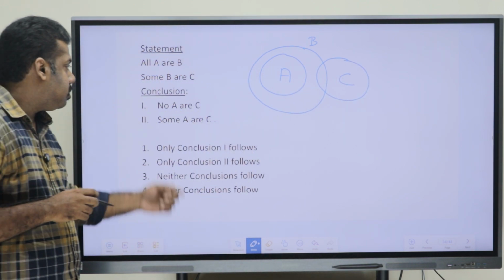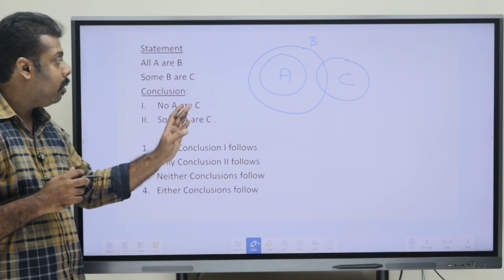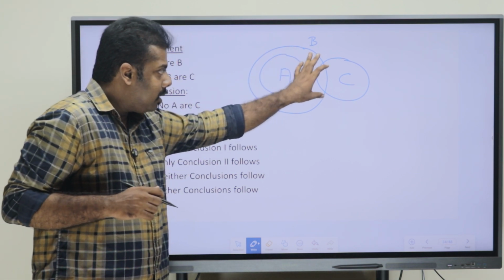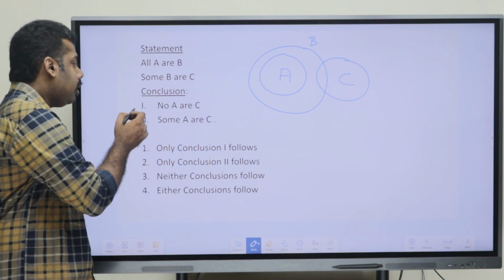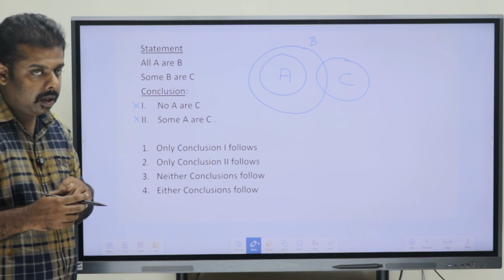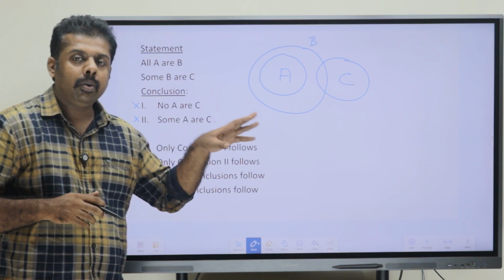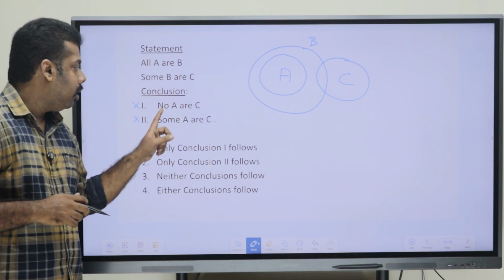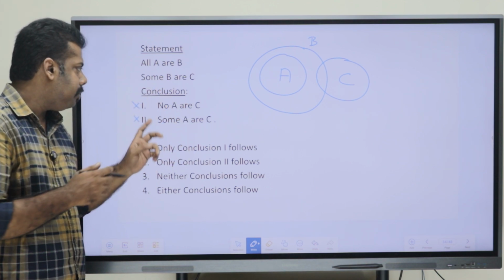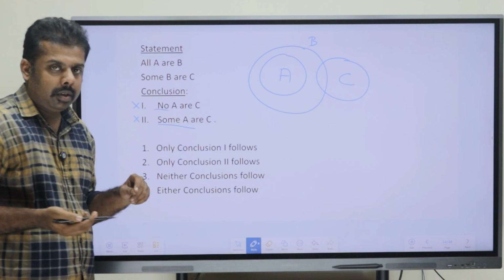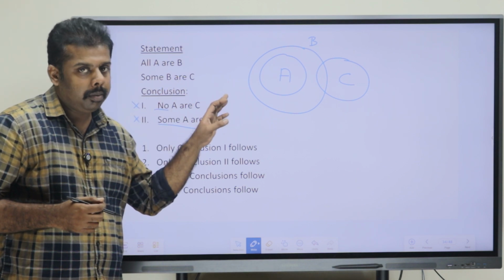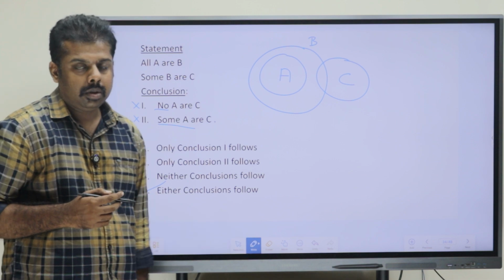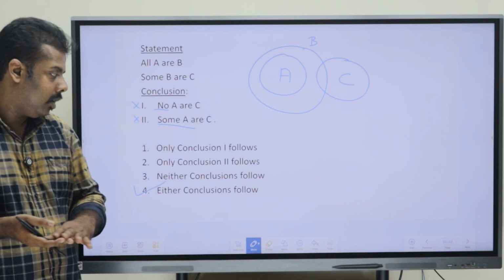Now just looking through the conclusions here. First says that no A are C. That means A and C don't have a connection. But as we can see, A and C are not connected directly, so any definite conclusion will be wrong here. So both are wrong. What we can now look for is the either-or case. I think you are aware of those points. Both are individually wrong, the elements are the same, one is a positive conclusion and the other is a negative one, and this is also a complementary pair. So we can mark our option as either, that is, either conclusion follows. Okay, so hope you are getting that.